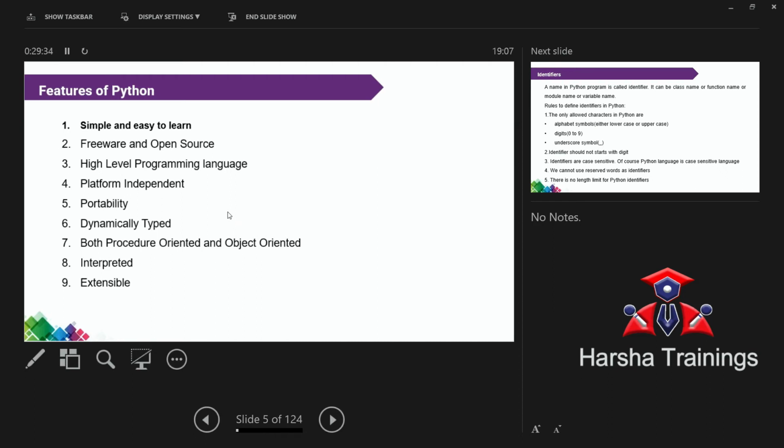Suppose in the program I write A is equal to 5. A is an integer variable. Suppose A is equal to 5.4, A becomes a float variable. A is equal to hello, A becomes a string variable. No need to declare anything. Based on the value we assign, it becomes that particular data type. We discussed this in the programming.